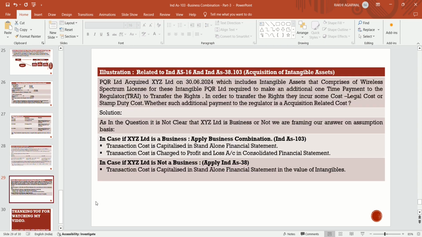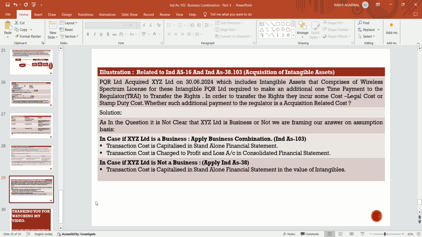This example is related to Ind AS 38, which is applicable in this transaction, and Ind AS 103 will also apply. This is the acquisition of an intangible asset. If the intention of the organization is to acquire the intangible assets of another entity, and they are paying more than 90% of the value, then that is a case of asset acquisition.